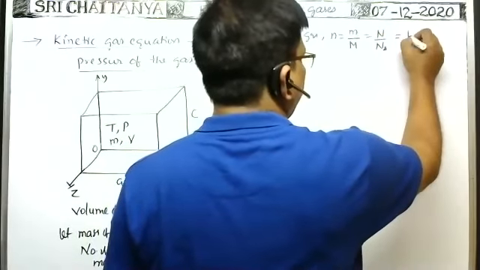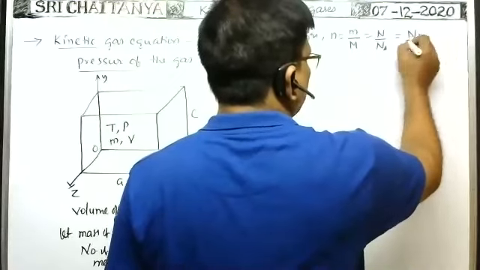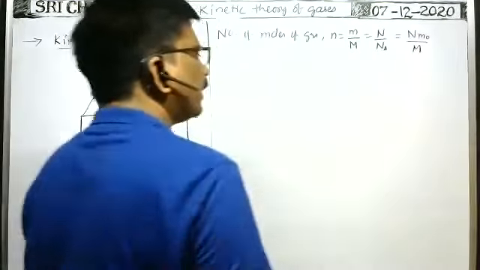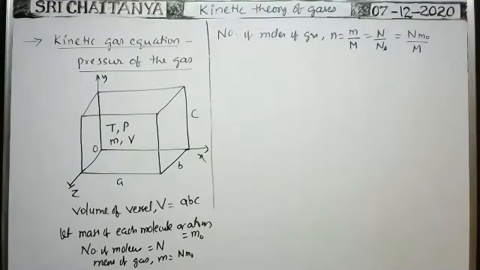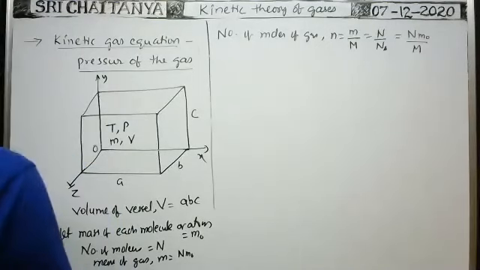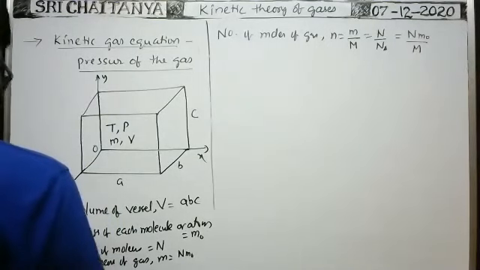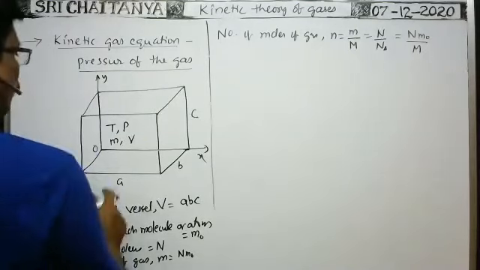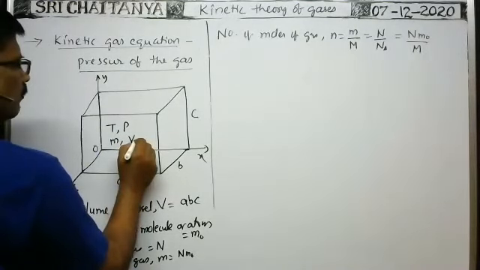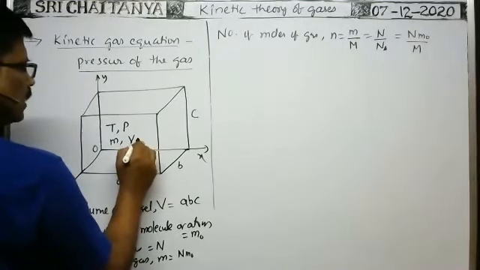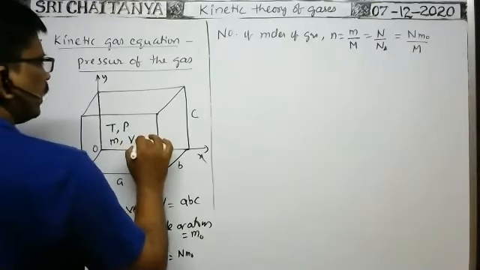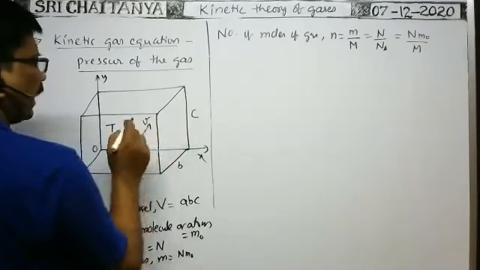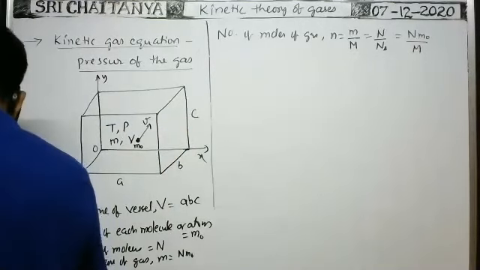This is equal to, mass of the gas means N into m naught, divided by molecular weight capital M. We can write it like that also, because N m naught is the mass of the gas. Now suppose you consider one atom or molecule in the vessel, having mass m naught. It travels in the space with a speed, say, small v. Capital V is the volume, small v is the speed.